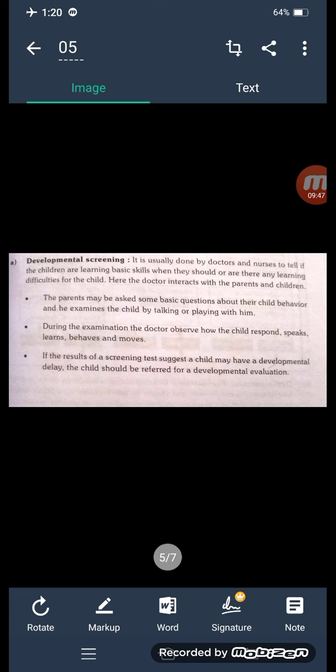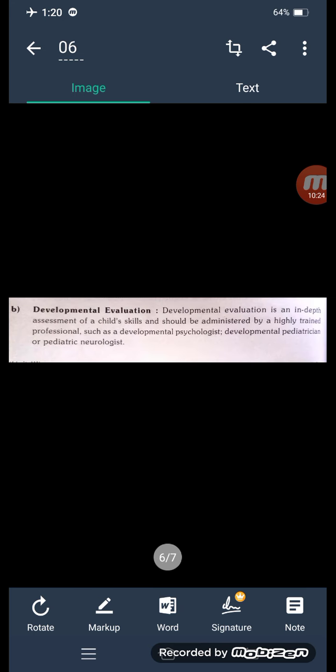During the examination, the doctor observes how the child responds, speaks, learns, behaves, and moves. If the screening test result suggests a child may have developmental delay, the child should be referred for developmental evaluation. So the first observation is from the parents and the second is from the child, examining the behavior characters. If developmental delay characters are present in the baby, it goes to evaluation. That is developmental evaluation.